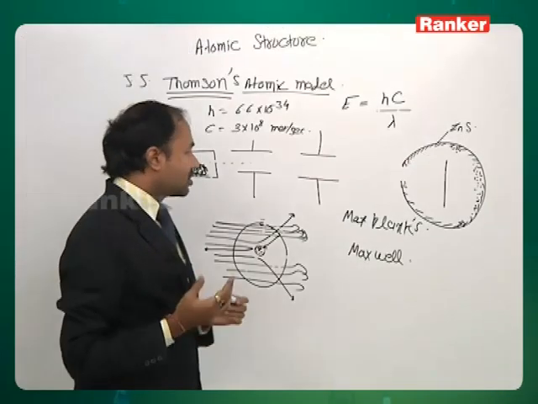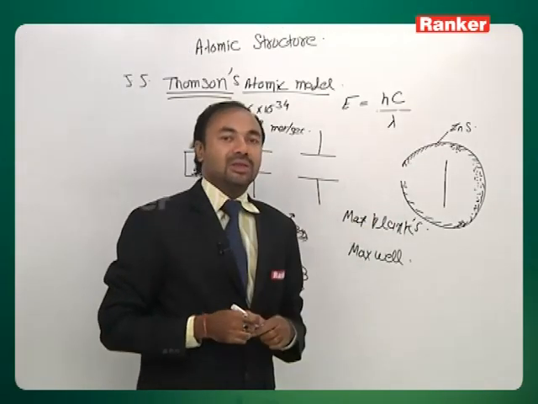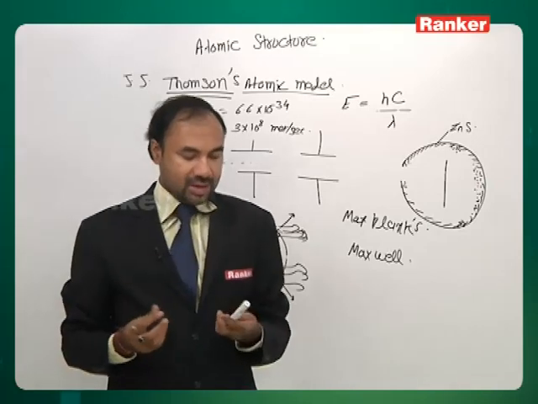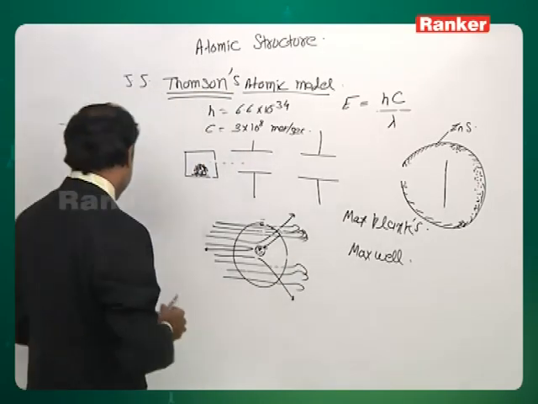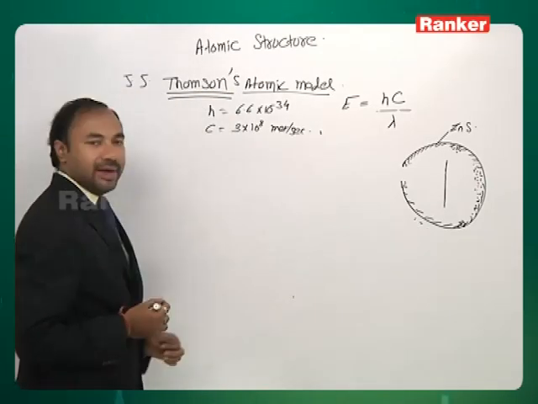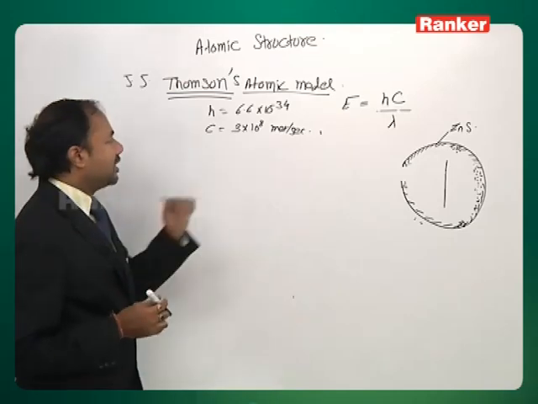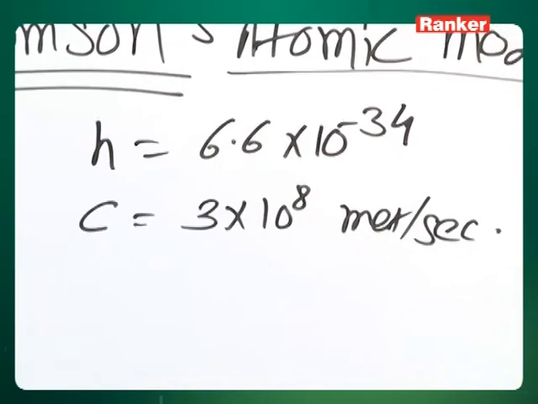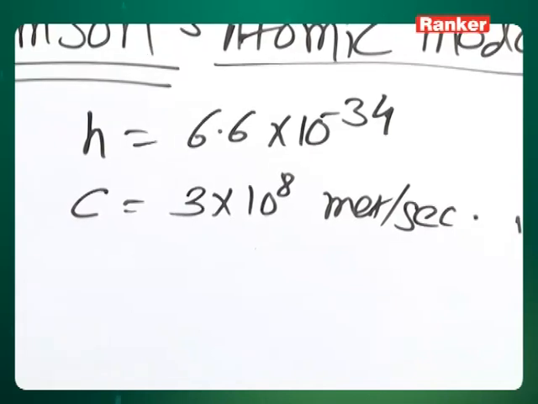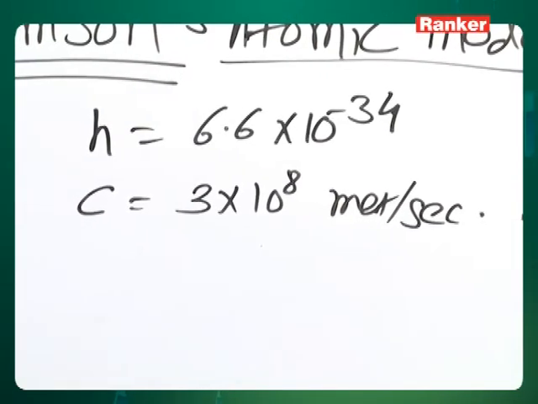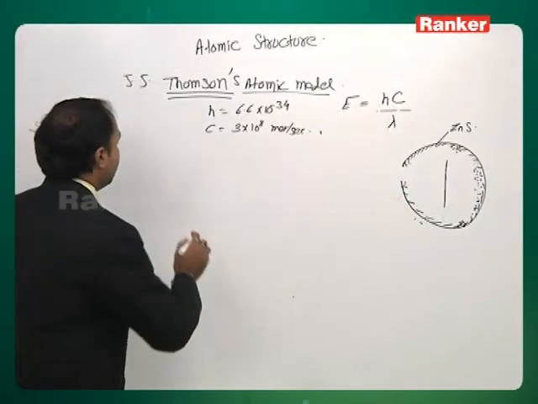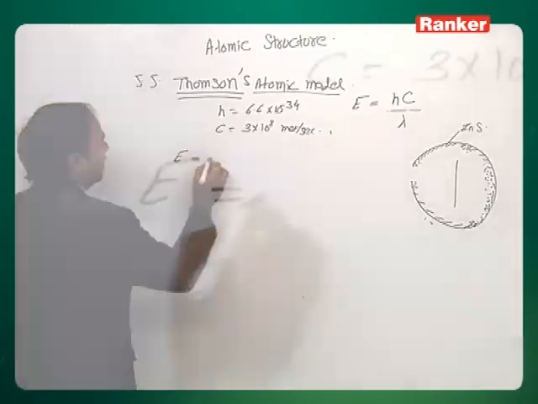Now questions can be asked upon this. Suppose we have a certain radiation of wavelength 3000 angstrom. The question becomes: calculate the energy of one photon or n photons of that particular radiation. We use the formula E equal to hc by lambda.